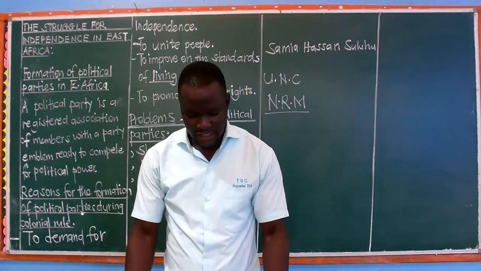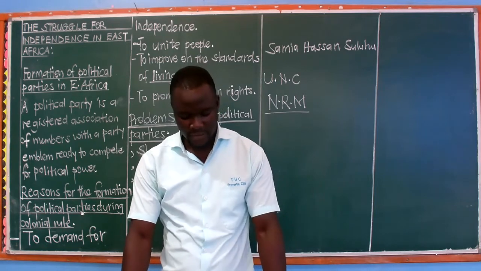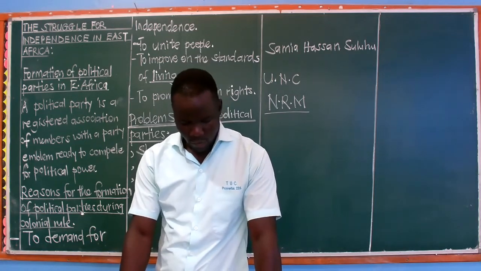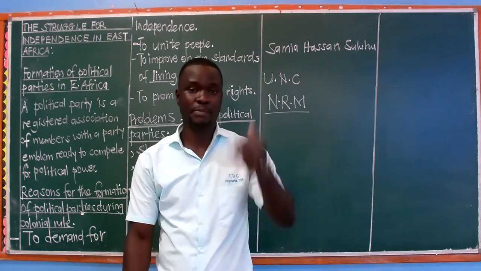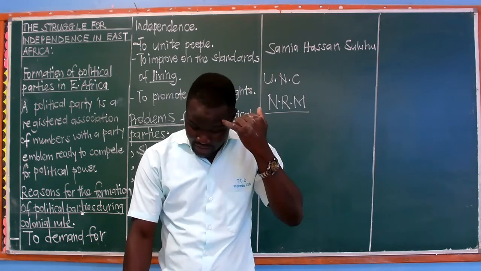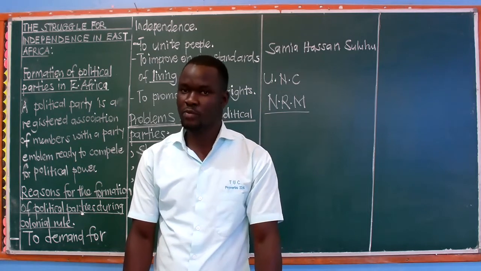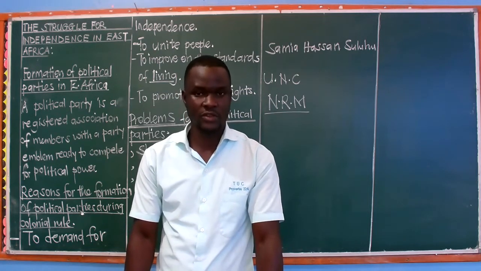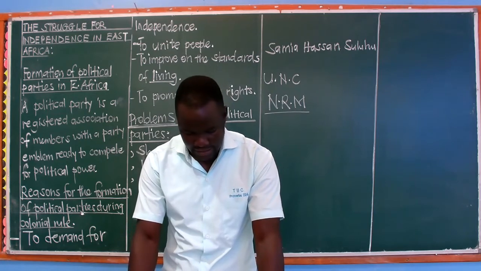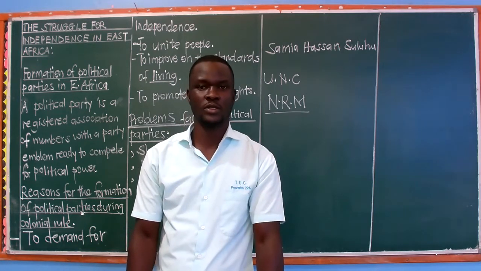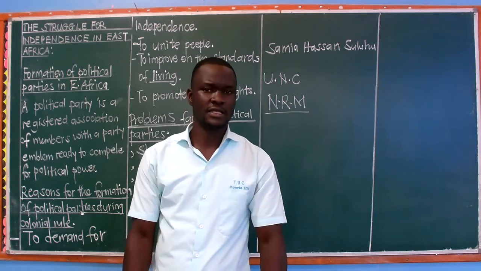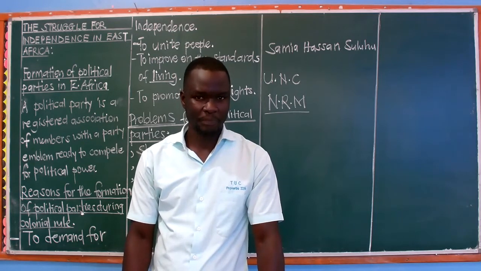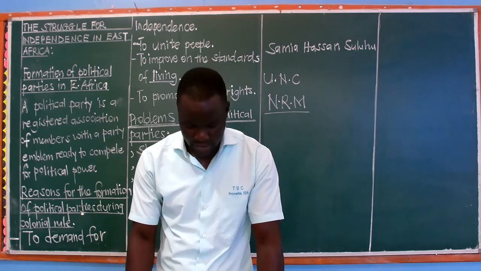Forum for Democratic Change, that is FDC. Justice Forum, JEMA. People's Progressive Party, that is PPP. We have People's Development Party, PDP. And then we have Uganda People's Congress, UPC, of course. We have Conservative Party, CP. Alliance for National Transformation, that is ANT. Then we have National Unity Platform. Probably this is the newest party we have in Uganda as we talk now, 2021.